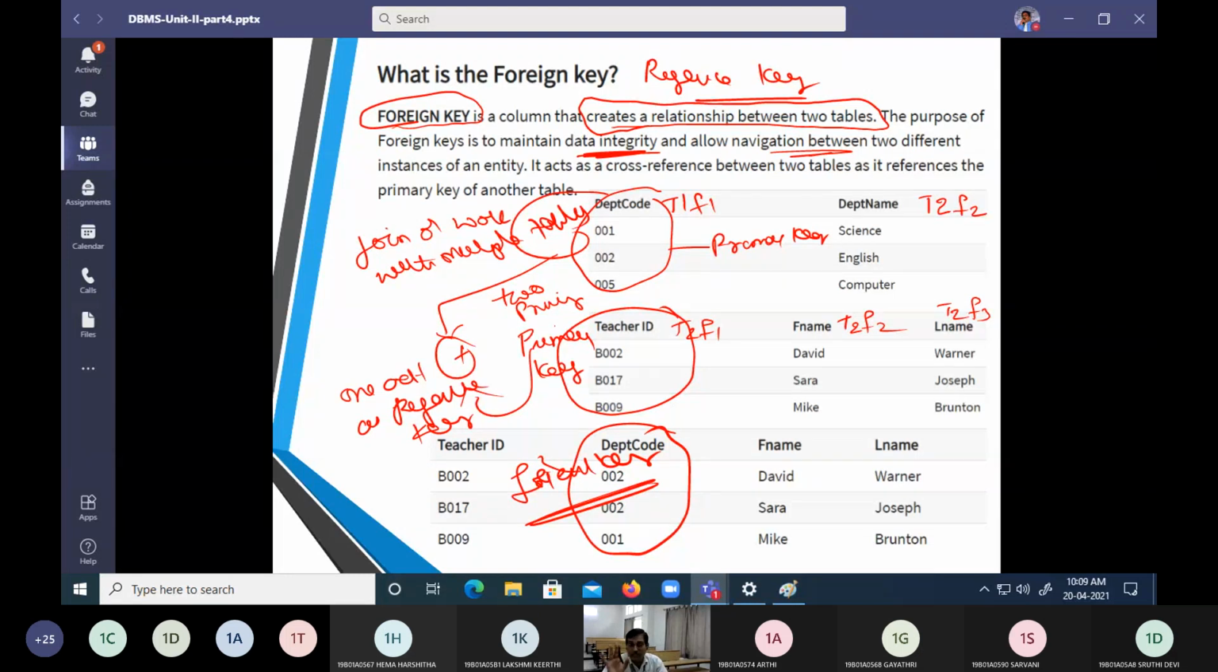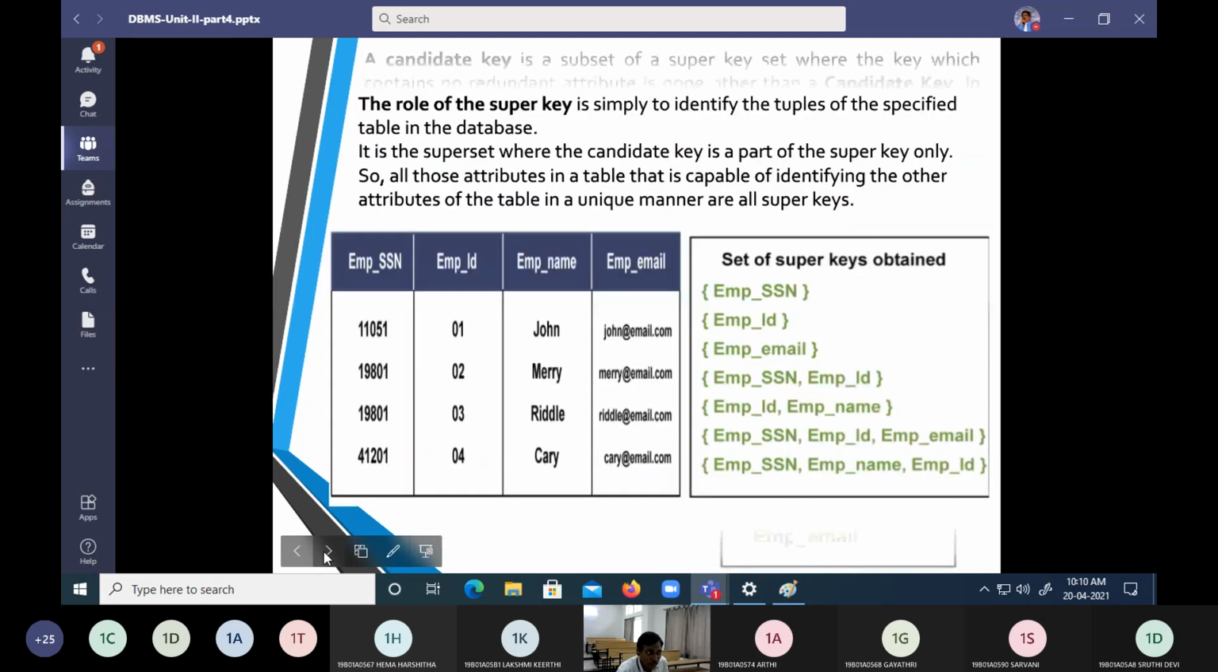What is the compulsory condition of a foreign key? It should refer to the primary key. This is most important. The key we are going to use in another table must be a primary key. Unless it is a primary key, we are not able to make a foreign key reference. Remember, students, it should be a primary key in the other table, then only can we relate table 1 with table 2. So that is the importance of the foreign key.